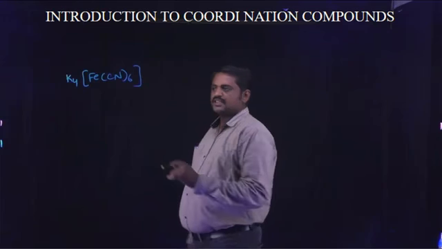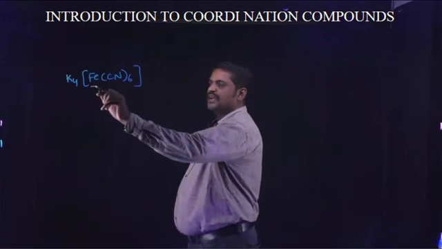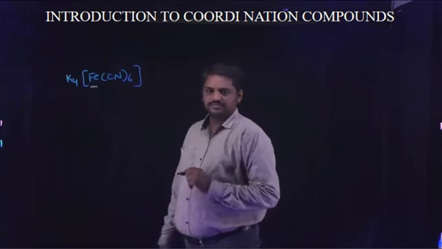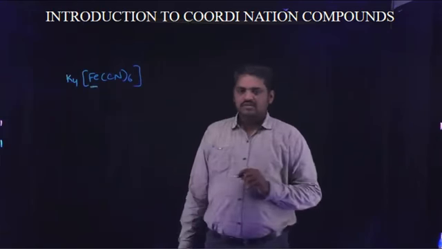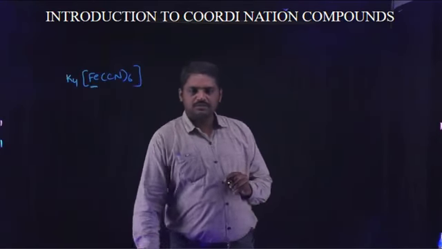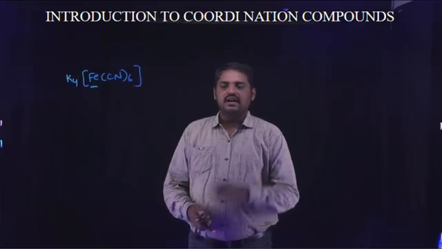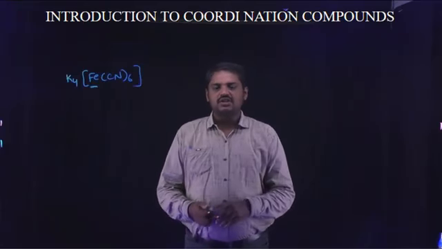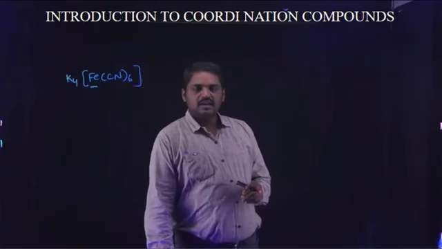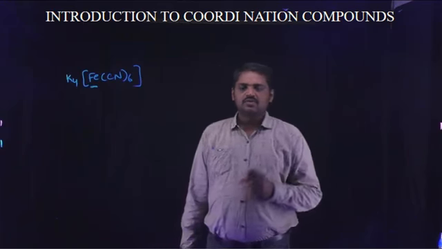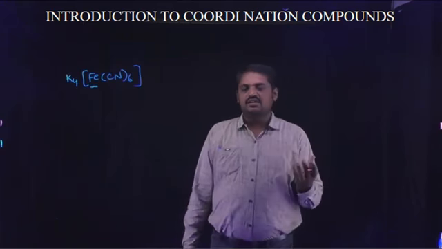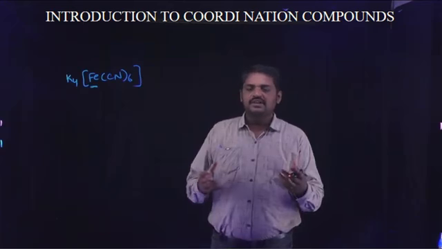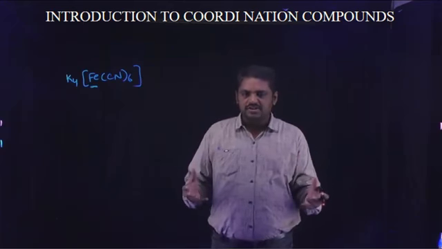This complex is observed. The central metal atom is iron. Generally, in coordination compounds, the central metal atoms or central metal ions are d-block elements. There are many reasons for this. D-block elements exhibit some special characteristics.